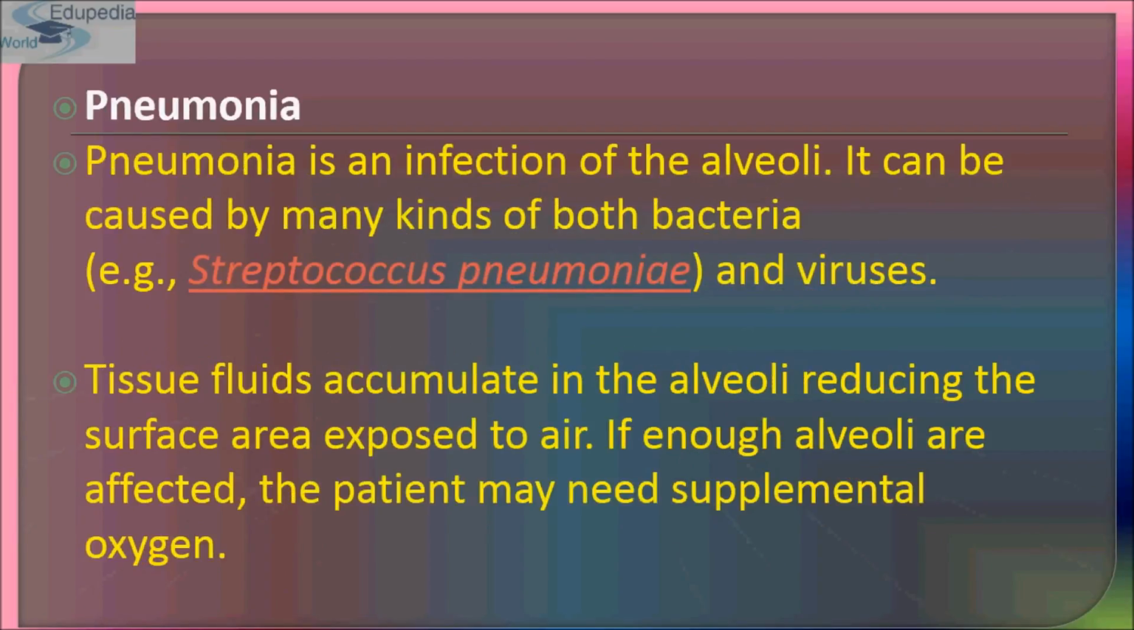Now comes pneumonia. Pneumonia is an infection of the alveoli. It can be caused by many kinds of both bacteria, for example Streptococcus pneumoniae, and viruses. Tissue fluids accumulate in the alveoli, and it is well known that this reduces the surface area exposed to the air. If enough alveoli are affected, the patient may need supplemental oxygen.